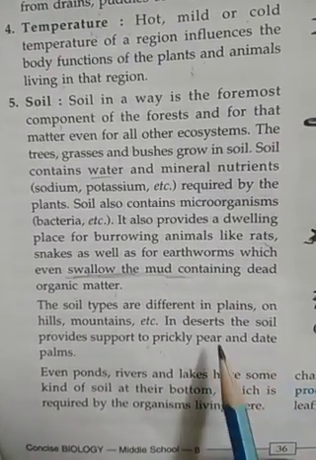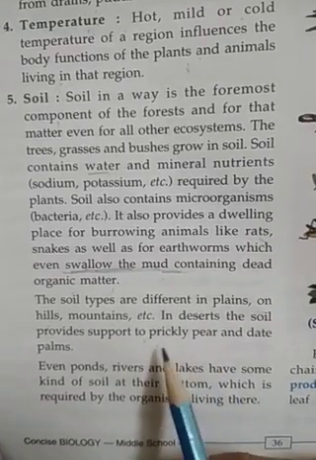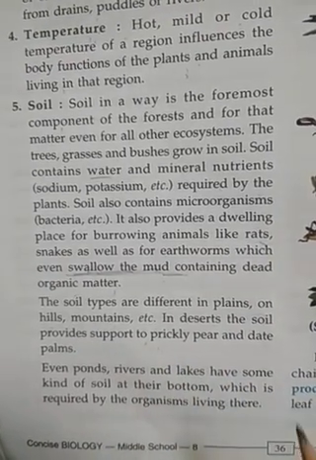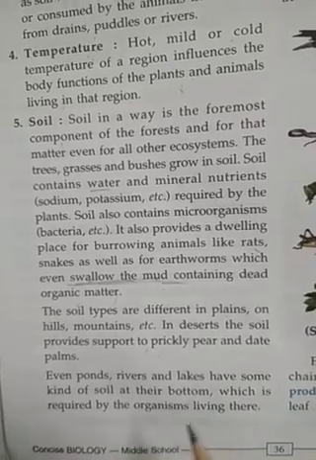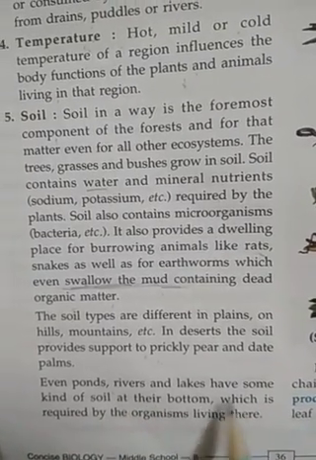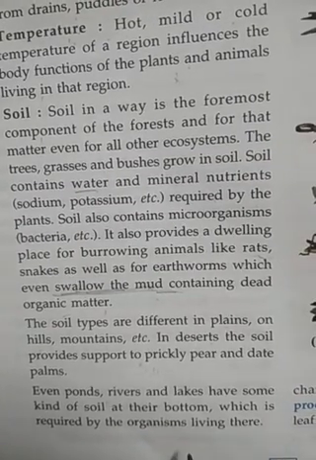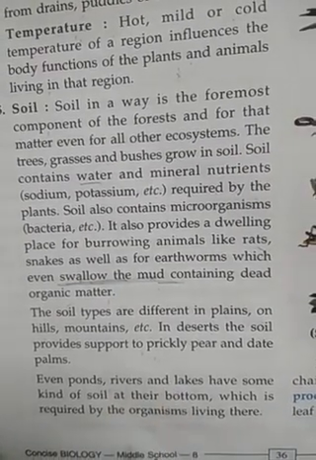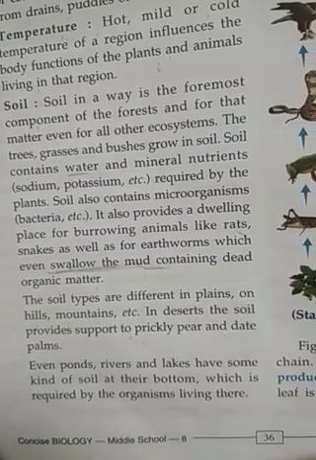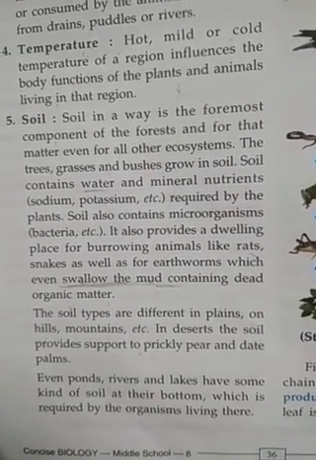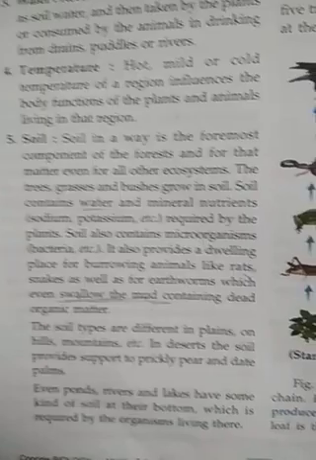Other plants, like desert plants, also need soil. Even ponds, rivers, and lakes have some kind of soil at their bottom. So all the plants need soil also. These are all the abiotic components on which we are dependent.